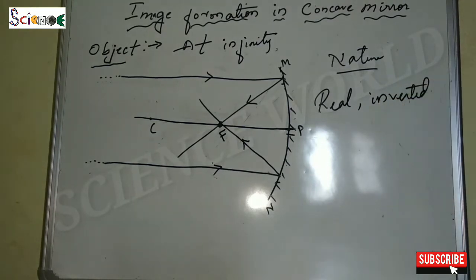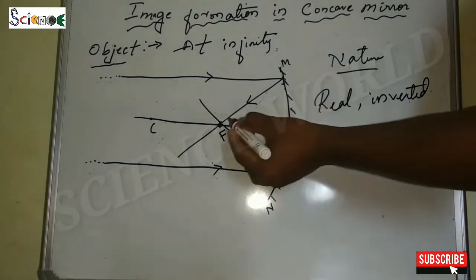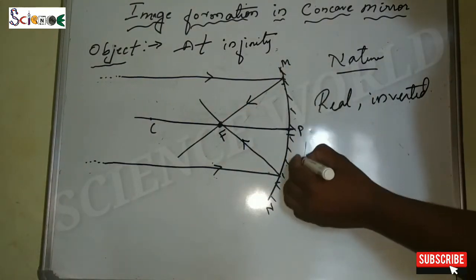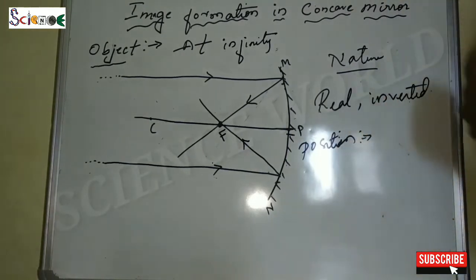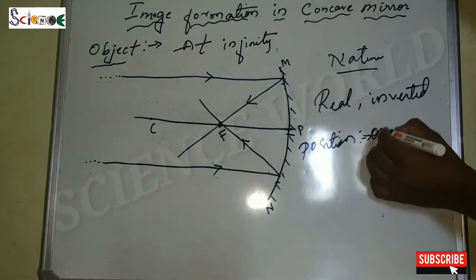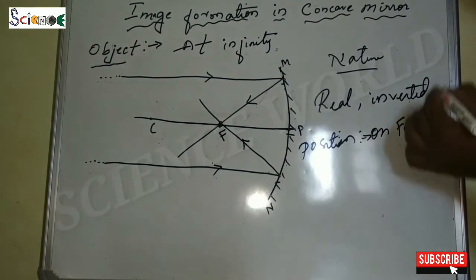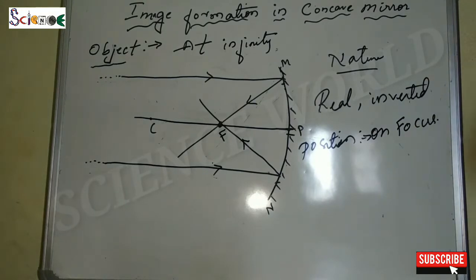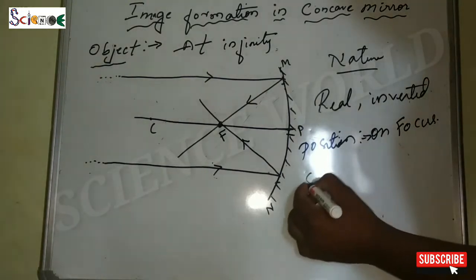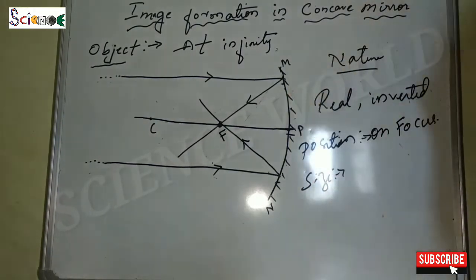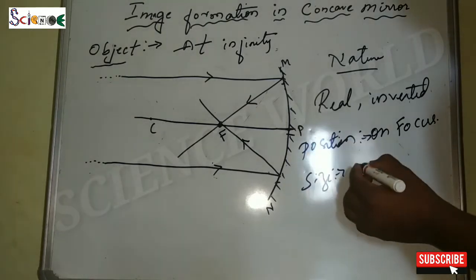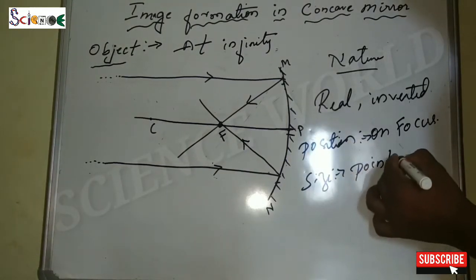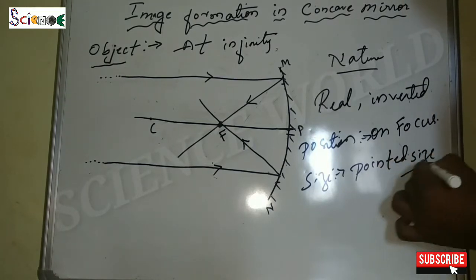The image is inverted. Now tell me, what is the position of the image, where is the image forming? We can see it is at the focus, so that is the position. On focus. Okay, now tell me, what is the size of the image? We cannot justify the size of the image, but we can say a point-like structure, so that is point size. That's it.